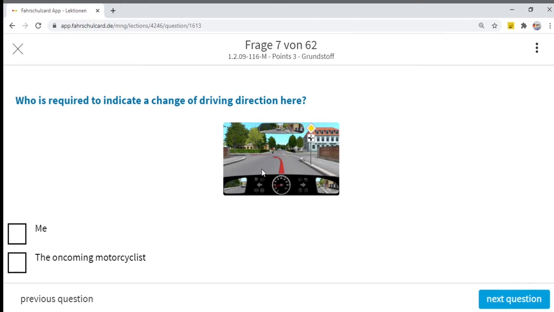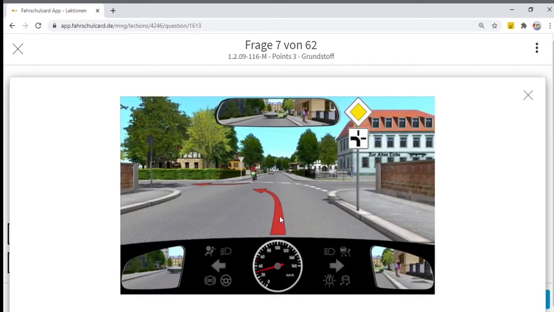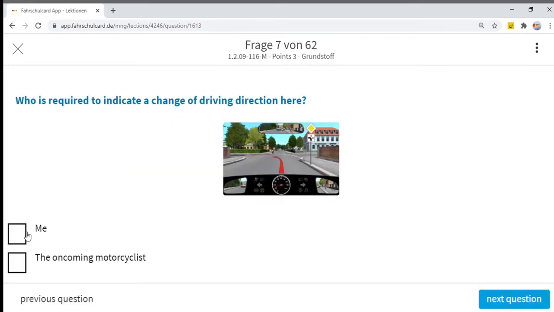to indicate the change of direction? Whenever a driver takes a left turn or right turn, they need to indicate. The motorbike is also taking a right turn, we are also taking a left turn, we both are changing our direction. That means that me and the oncoming motorcyclist, we both need to indicate the change of direction.